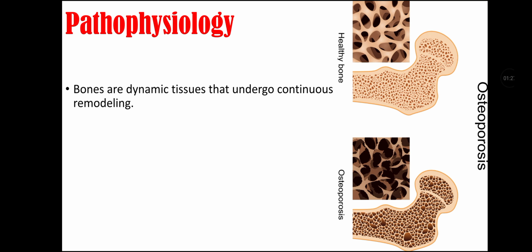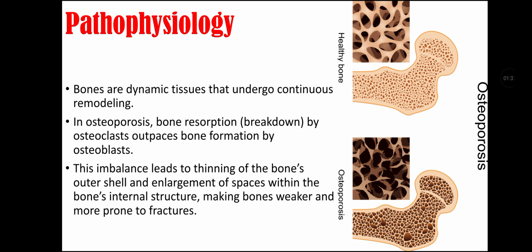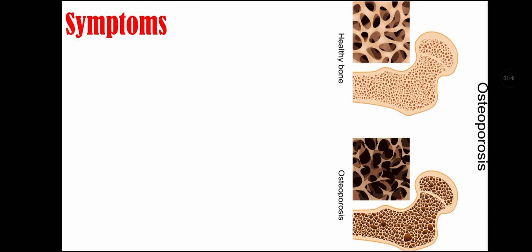Pathophysiology. Bones are dynamic tissue that undergo continuous remodeling. In osteoporosis, bone resorption by osteoclasts outpaces bone formation by osteoblasts. This imbalance leads to thinning of the bone's outer shell and enlargement of space within the bone's internal structure, making bone weaker and more prone to fracture.